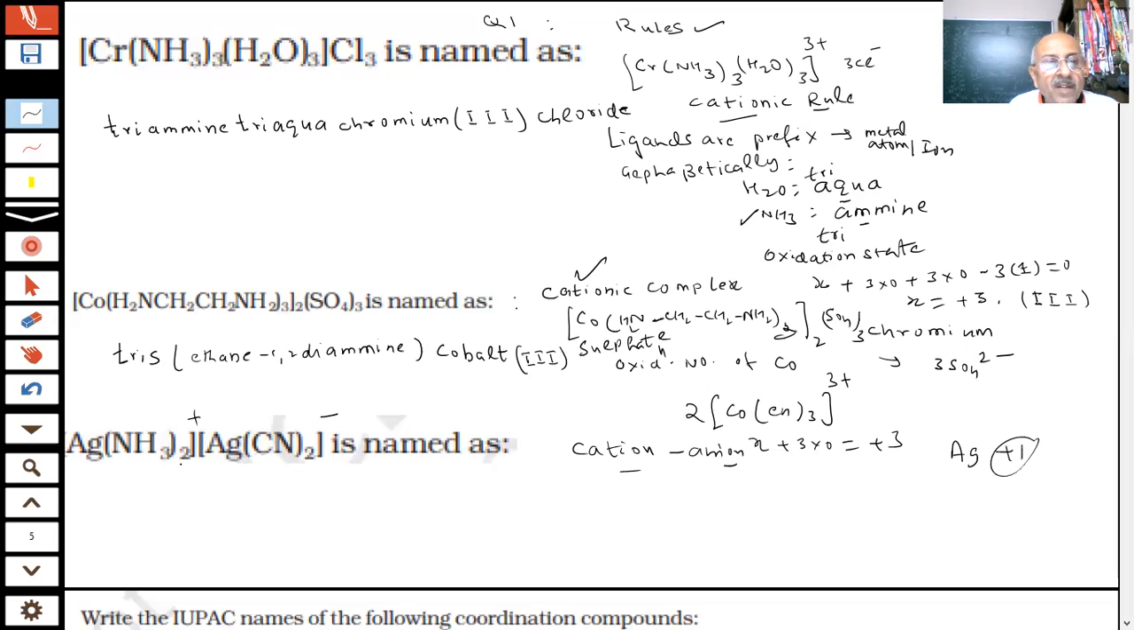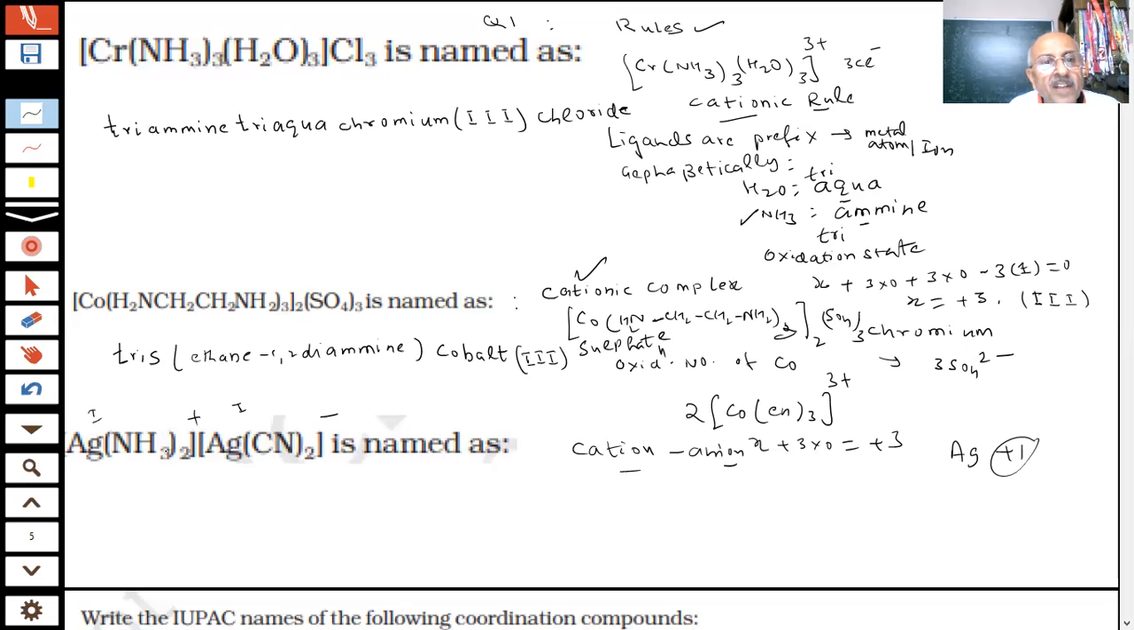And now you can find what is the oxidation number of Ag here. +1. What is the oxidation number of Ag here? Cyanide is minus, no? So x minus 2 is minus 1. +1 only. Both are +1. So how will I name?